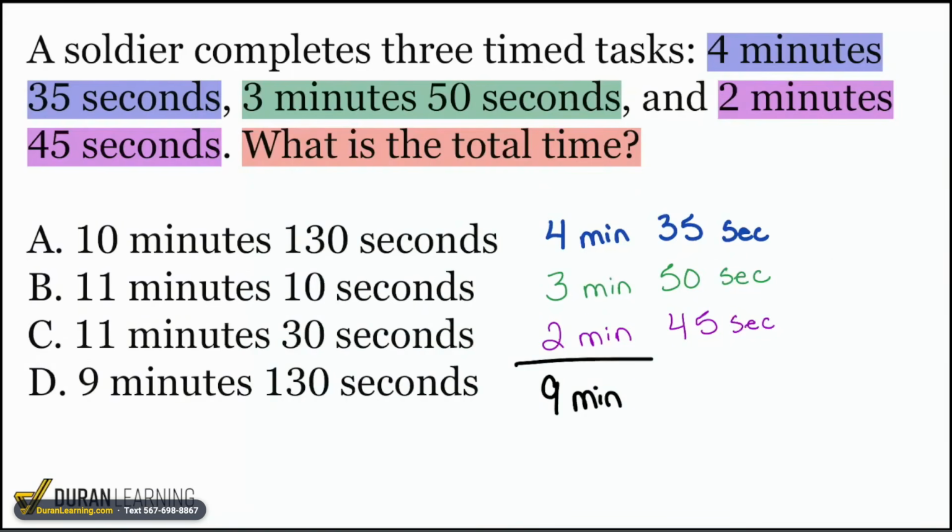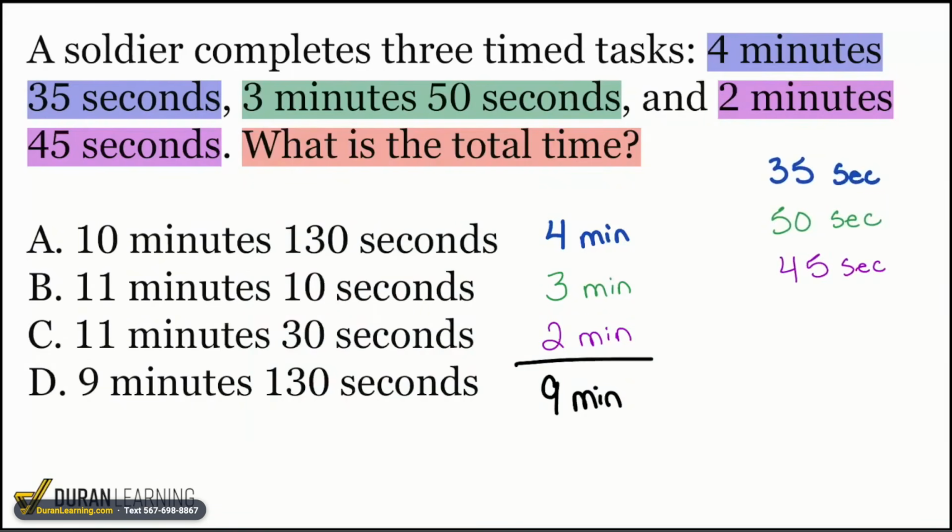I am going to take these seconds over here, and I'm going to perform the total right now. We have 5 plus 5 and the 0 there. So that's going to make 10 with 1 being carried over. Then we have over here, 3 plus 5 is 8, plus 4 is 12. Bring that over, and that is 13. So we have 130 seconds. Everyone, how many minutes is 130 seconds?